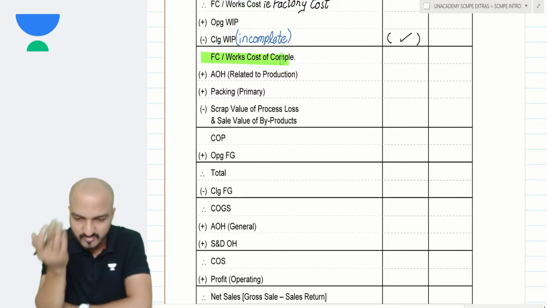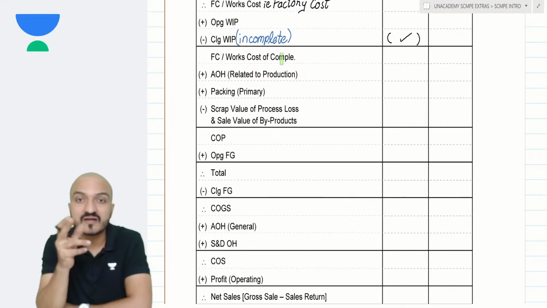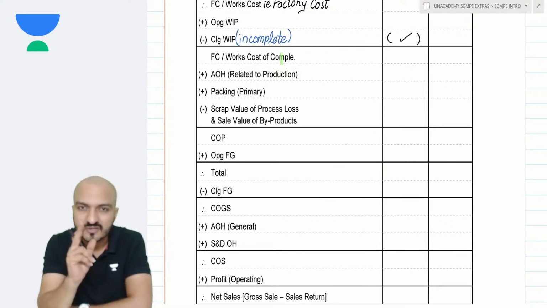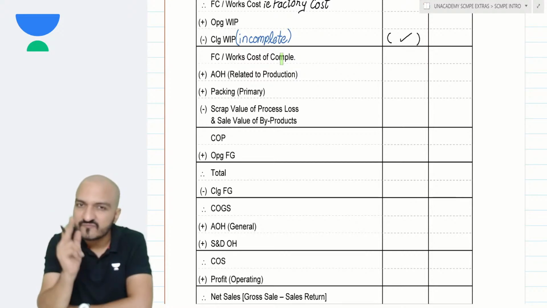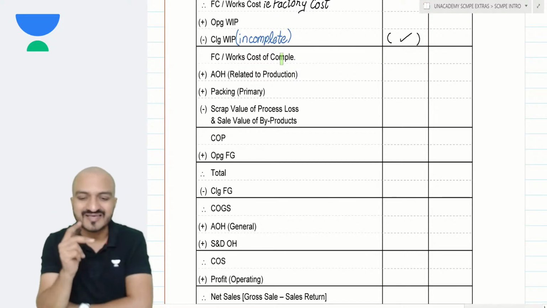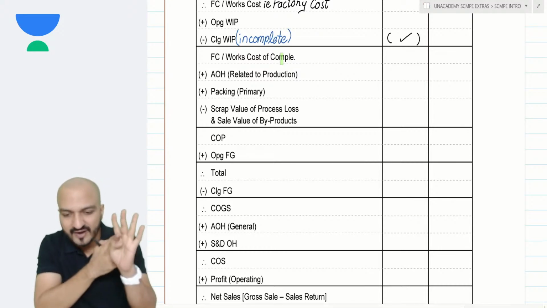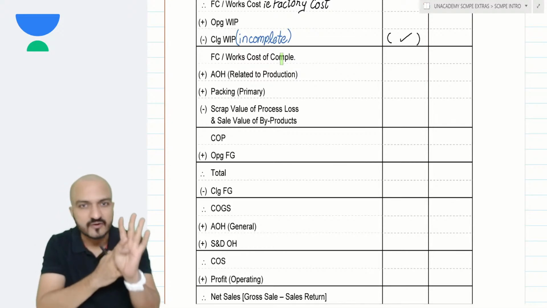I think yesterday some of you were asking me about factory cost. See, this is called factory cost. So which elements are included in factory cost? Factory cost includes all items of direct cost plus the factory overheads, 4 items. Total is called factory cost.